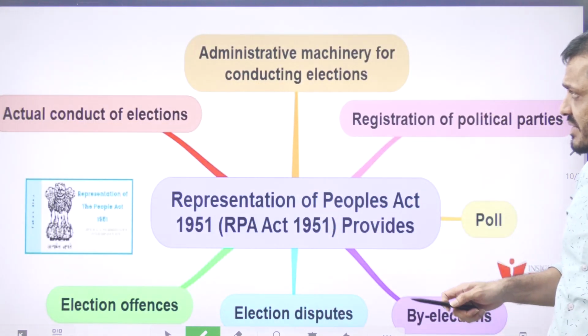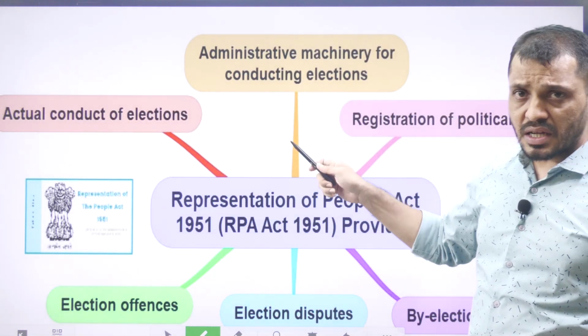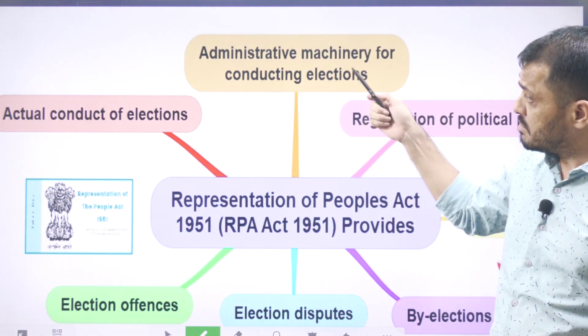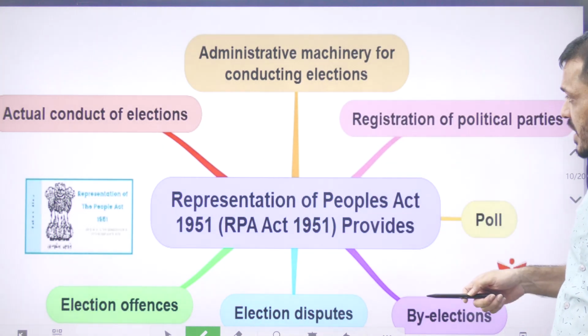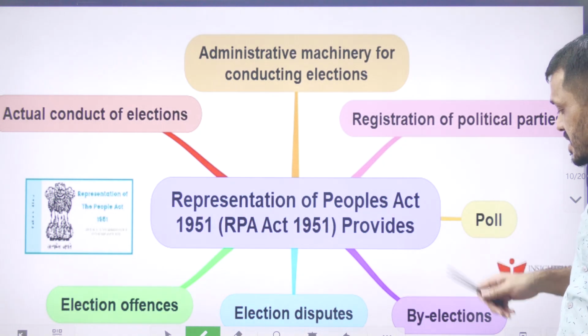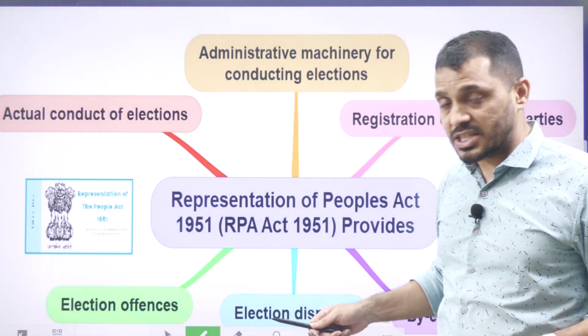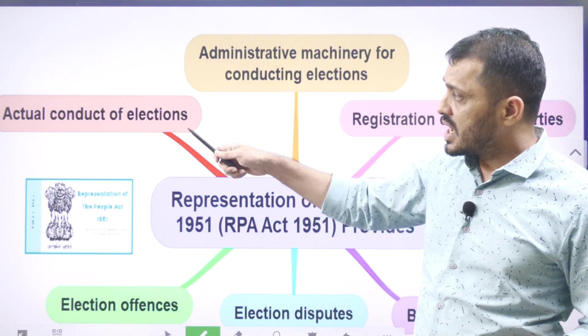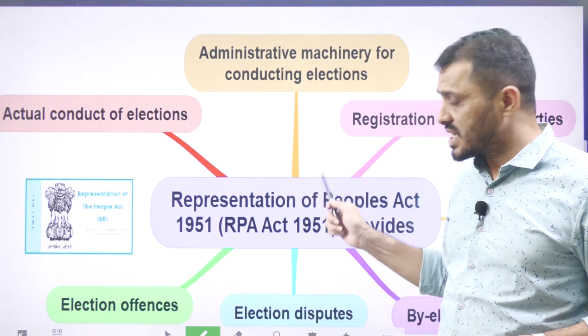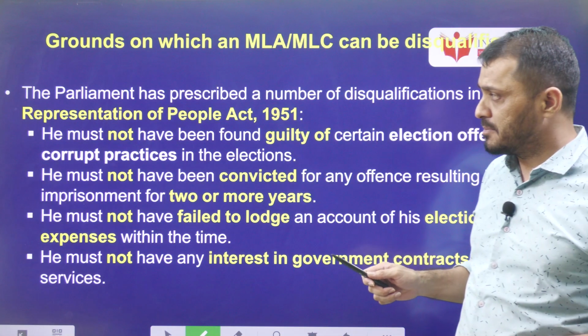Whereas RPA 1951 deals with the administrative mechanism regarding the conducting of elections, registration of political parties, polling, by-election, election disputes, election offences, and actual conduct of elections. These are dealt with by RPA 1951.